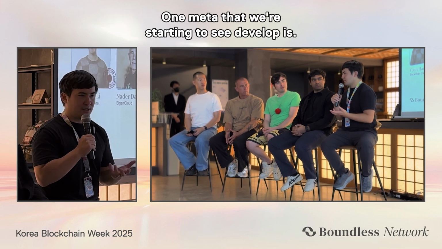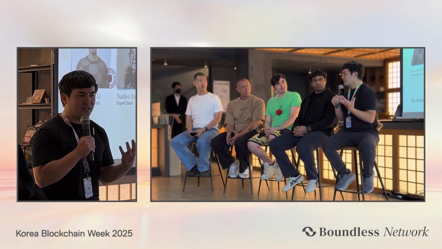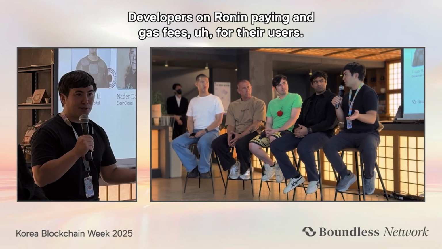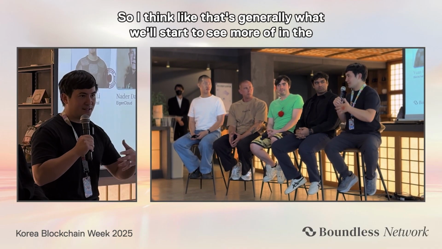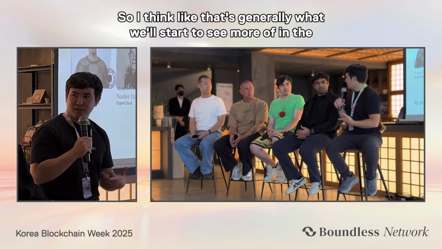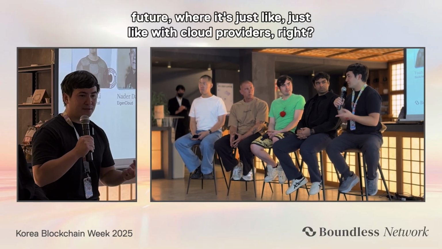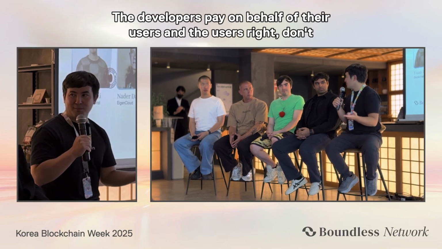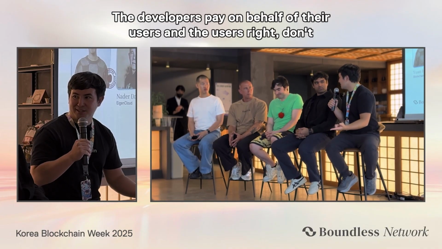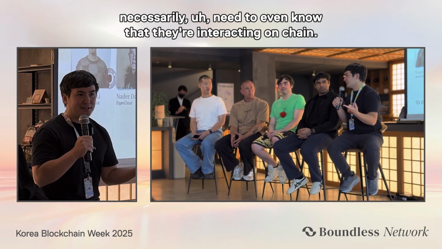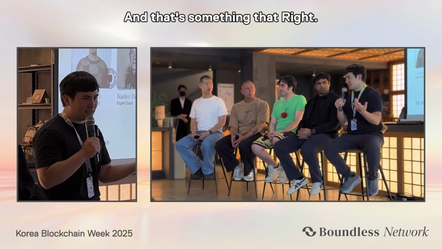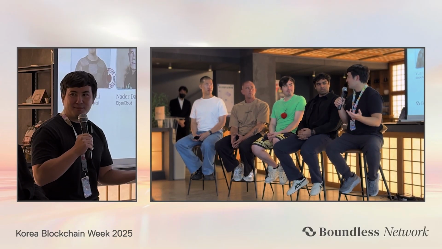One meta that we're starting to see develop is developers on Ronin paying gas fees for their users. I think that's generally what we'll see more of in the future, just like with cloud providers. The developers pay on behalf of their users, and the users don't necessarily need to even know that they're interacting on chain. That's something we've always dreamed of, and that's something that's live.